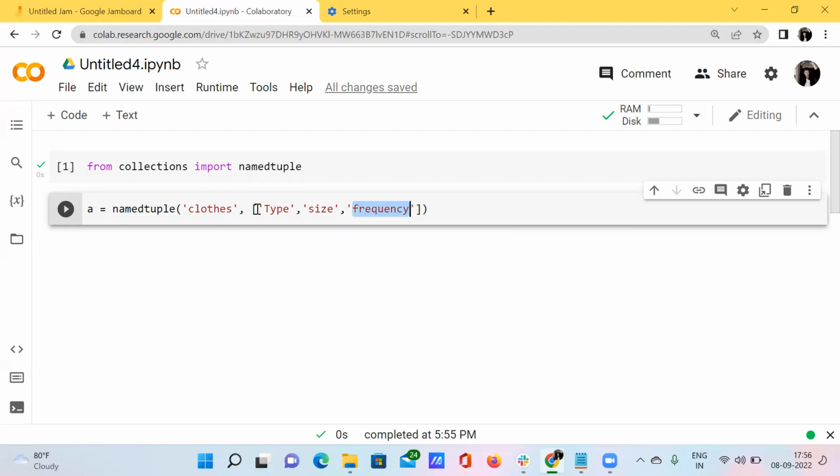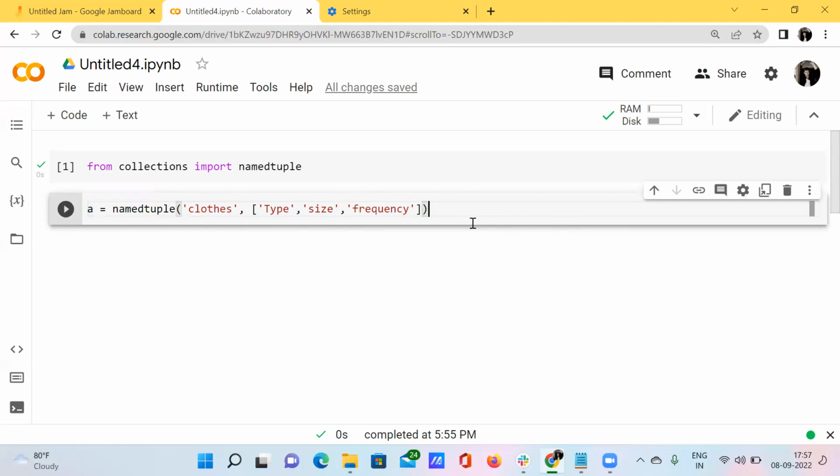Let's say cloths is an item, and these are all the properties belonging to this item. Okay, so I have just assigned all this information inside a namedtuple function, and I have assigned it to my variable a.